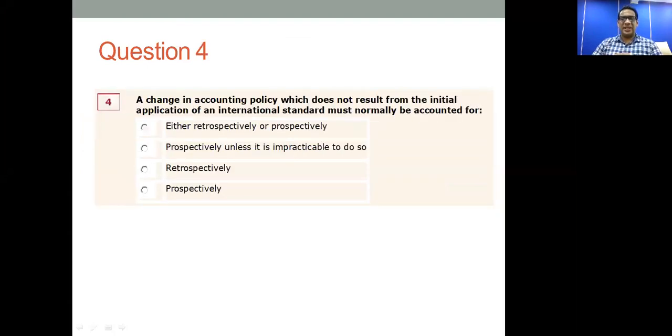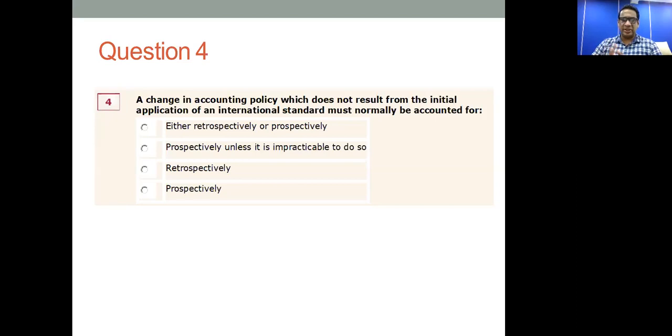Question number 4. A change in accounting policy which does not result from the initial application of an international standard must normally be accounted for either retrospectively or prospectively, unless it is impracticable to do so. Now, you need to understand the meaning of these two words.